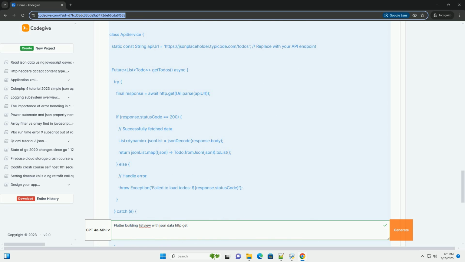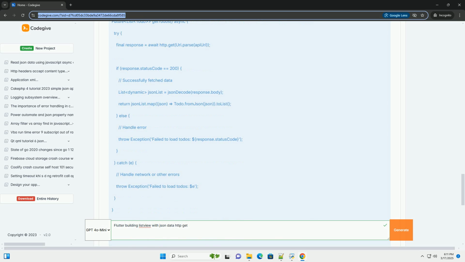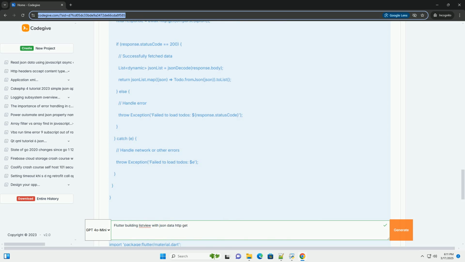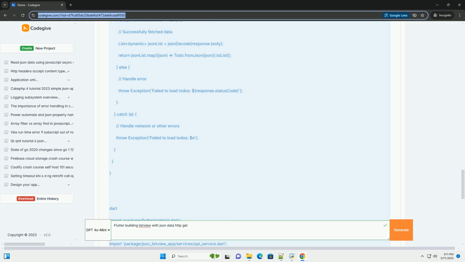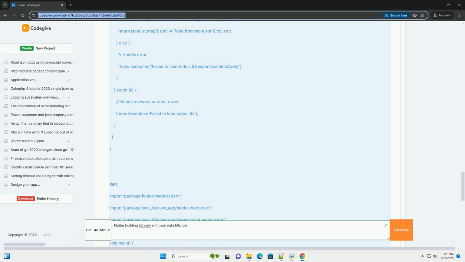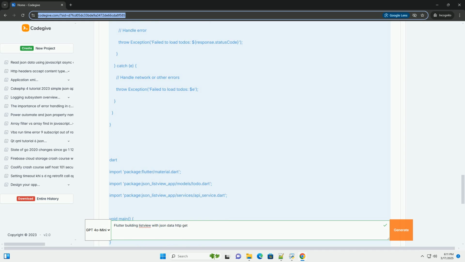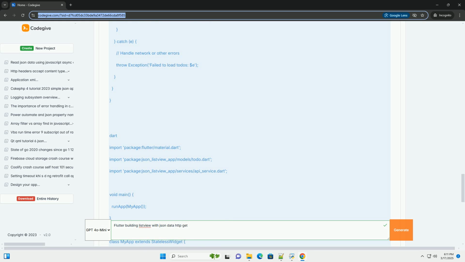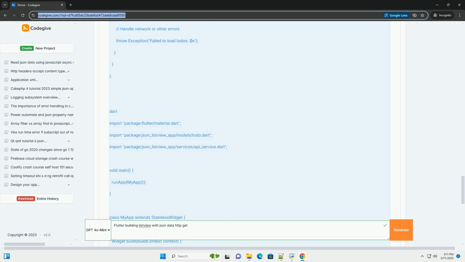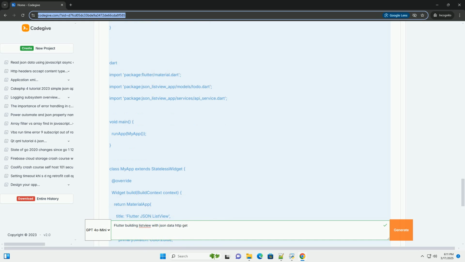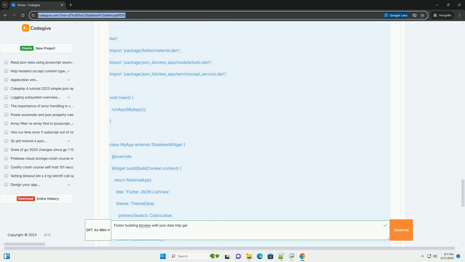7. Loading indicator: showing a loading indicator while data is being fetched. 8. Pull to refresh: adding pull to refresh functionality. 9. Complete code example: putting it all together into a fully functional Flutter app. 10. Code optimization. 1. Project setup.